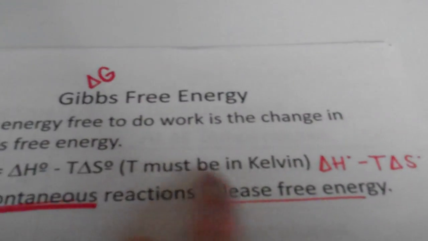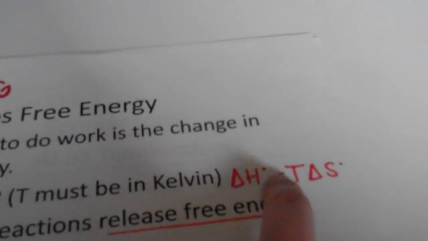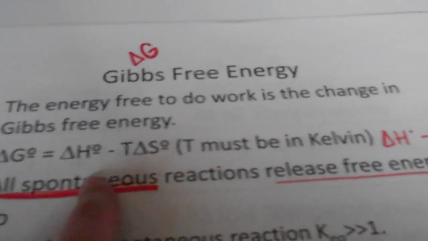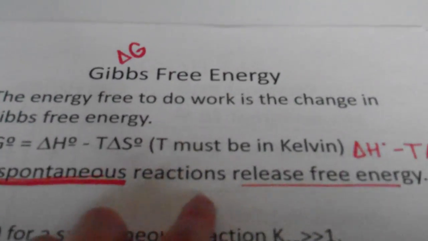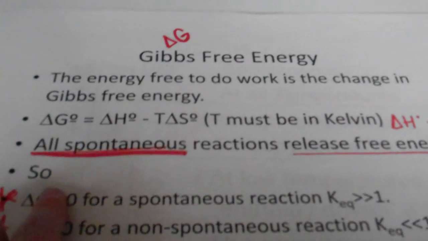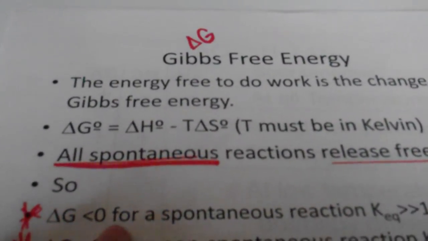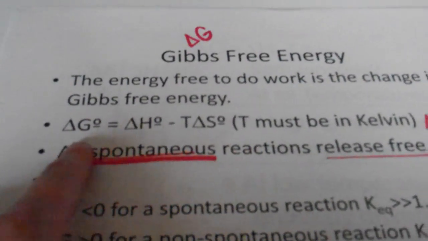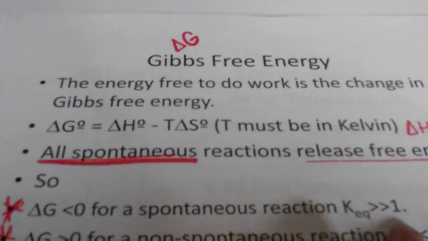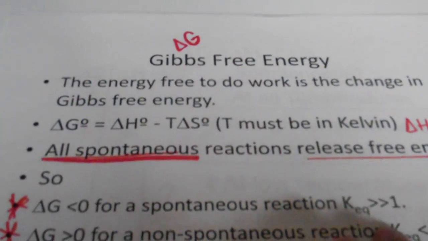Let me just make this clear. It's delta H degree minus T delta S. It looks kind of like there's a lot of minuses here. All spontaneous reactions will release free energy. So therefore, delta G has to be less than 0 for it to be spontaneous. It has to be negative for it to be a spontaneous reaction, and therefore your equilibrium constant will be much greater than 1.